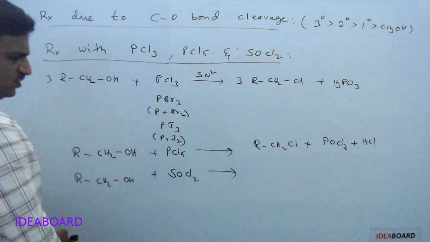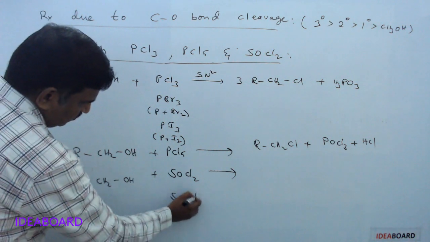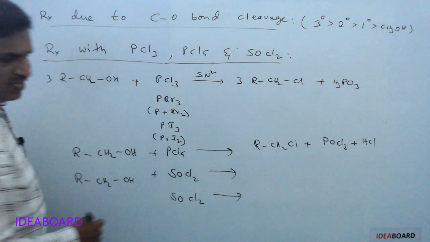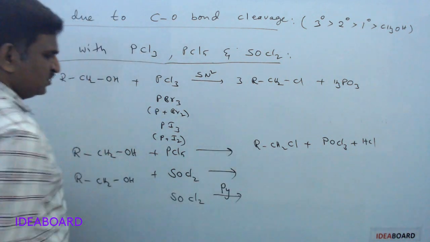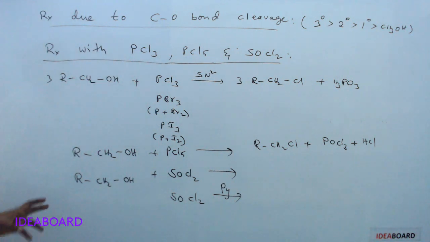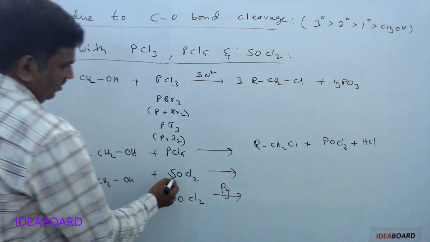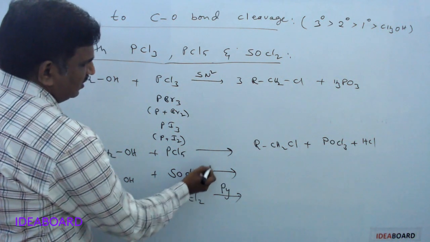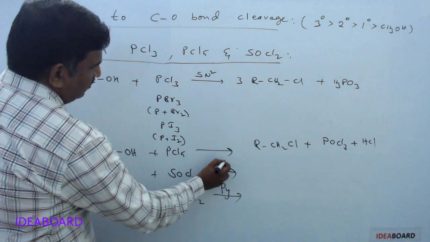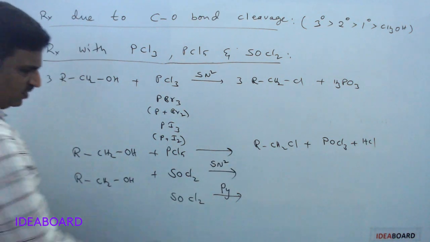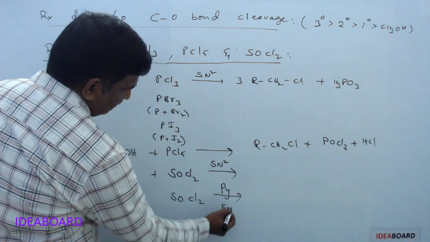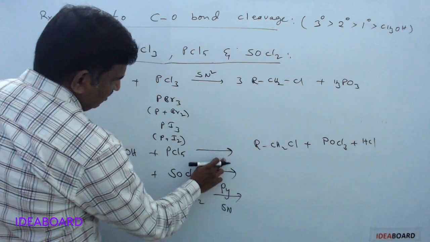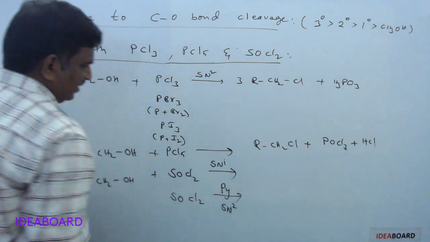In these two conditions we said, one is SOCl2 without any pyridine or any base, and the other is SOCl2 in the presence of pyridine. Please check once again the videos of alkyl halide preparation methods, where I gave this clearly. If it is SOCl2 without pyridine, that is called an SN2 reaction. If it is SOCl2 with pyridine, it is called, sorry, an SNi reaction, and this is the SN2 reaction.